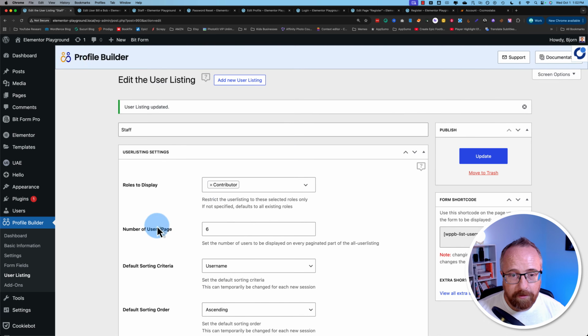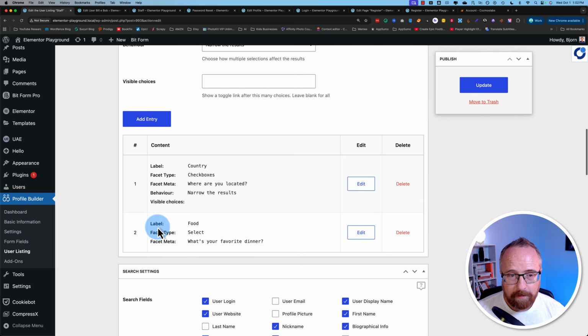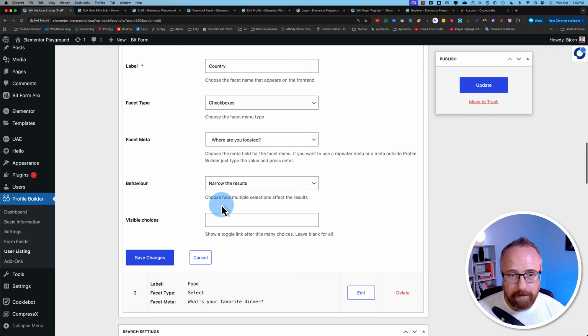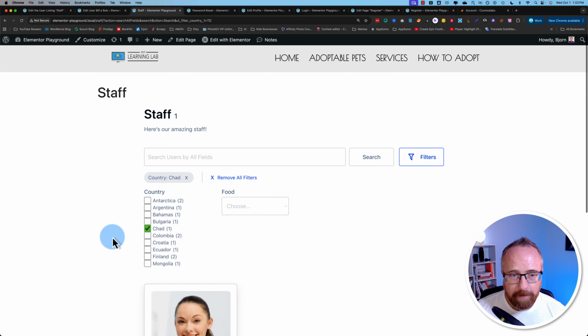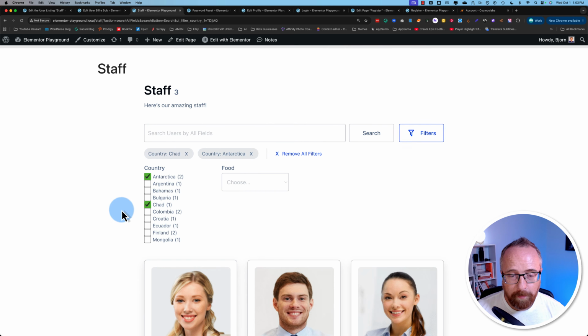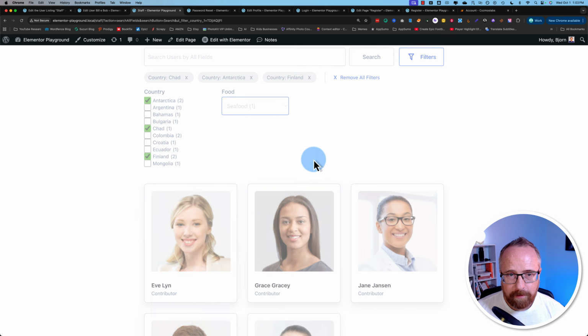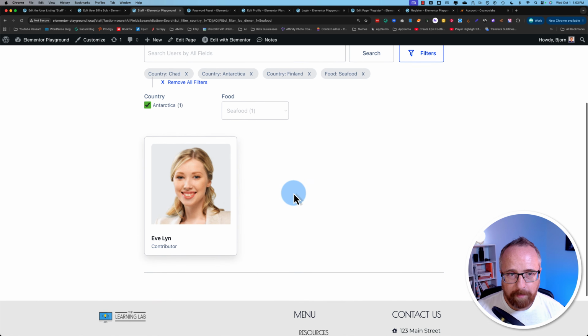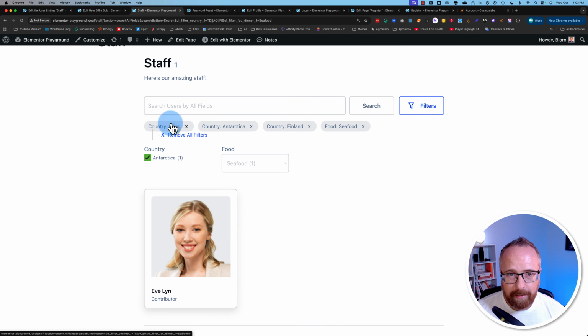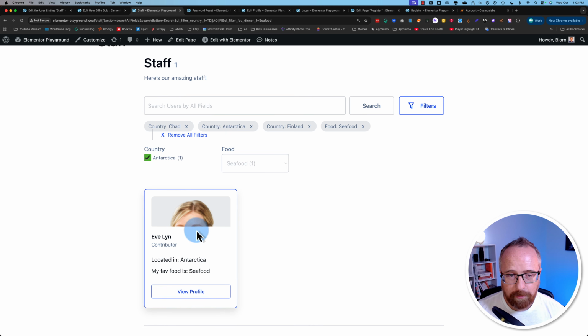If we set this to expand, let's edit and choose expand results. Now if I select the boxes, I can select more than one and it adds them to our search list. So we can choose a food, seafood. Now we're filtering by living in either Chad, Antarctica, and Finland, and seafood. There's only one person that meets those criteria.